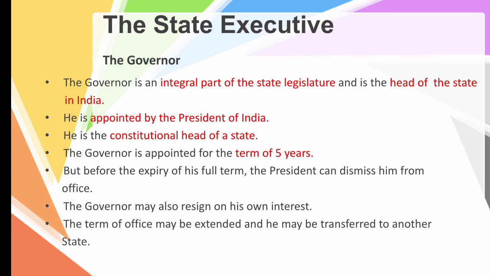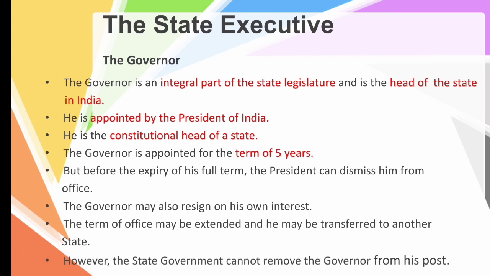So the term of office may be extended and he may be transferred to another state. It may be extended for another 5 years based on the president's opinion, or he may also be transferred to another state. However, the state government cannot remove the governor from his post. The state government has no right to remove a governor, whereas it relies on the central government.